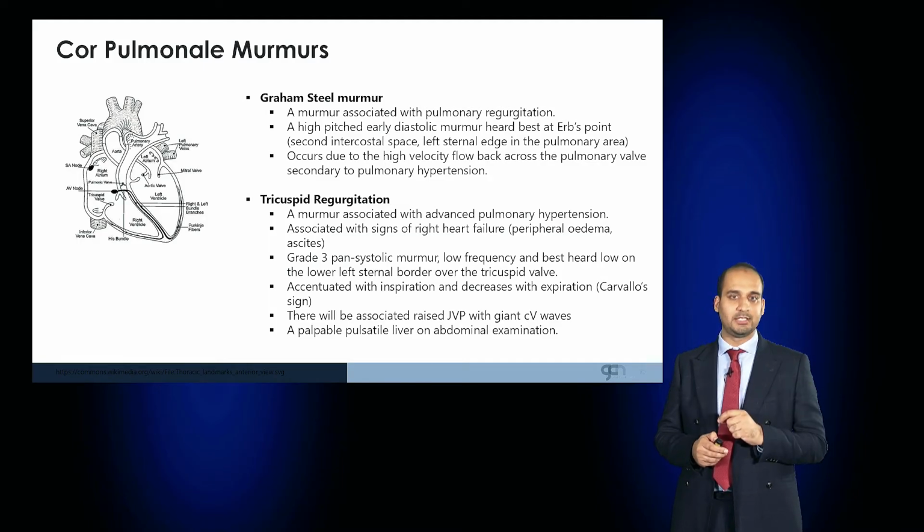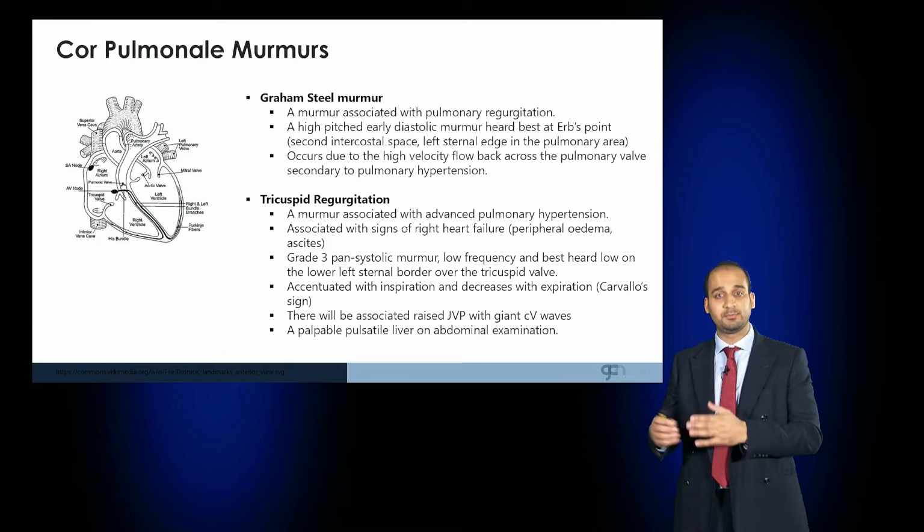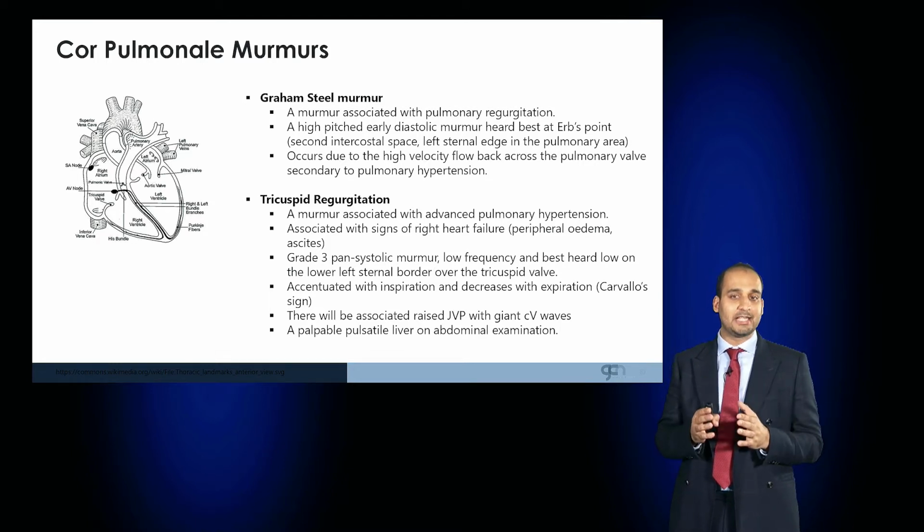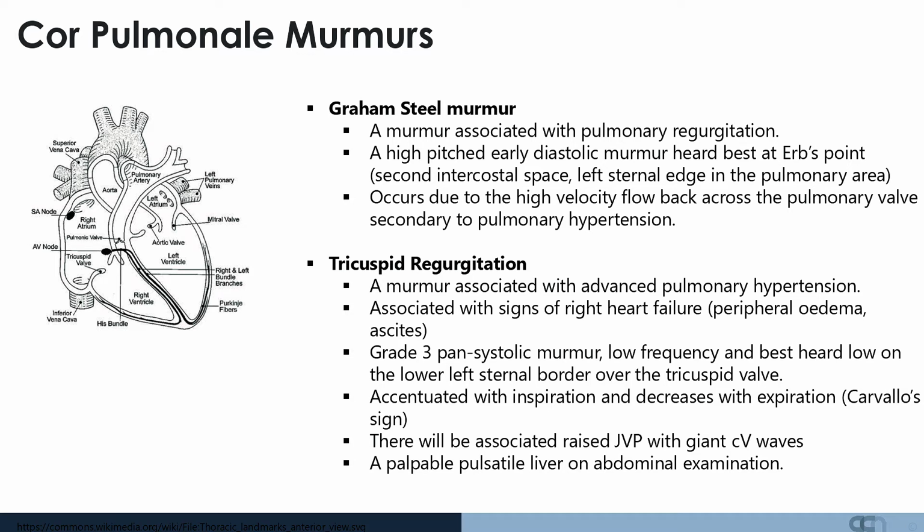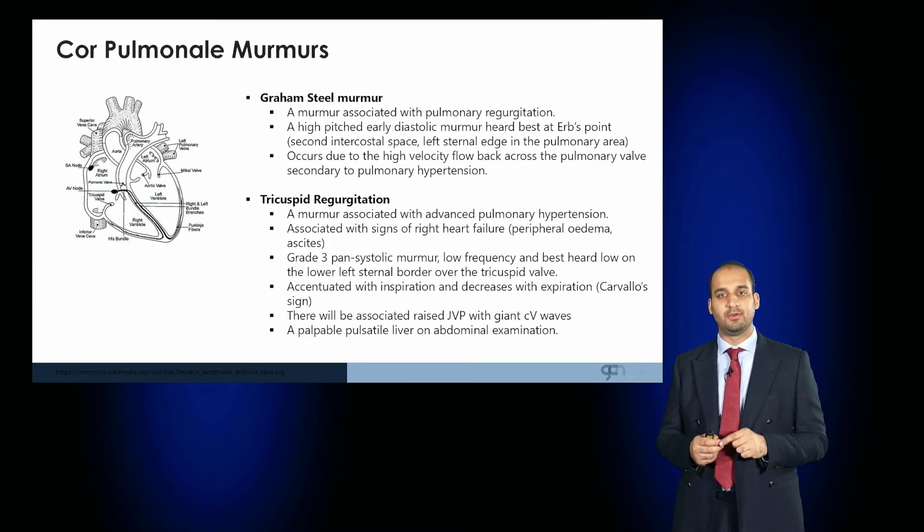The tricuspid regurgitation is the murmur associated with more advanced pulmonary hypertension, and you'd see advanced signs of right heart failure, so peripheral edema and ascites, and you'd hear a low-frequency pansystolic murmur heard over the lower left sternal border over the tricuspid valve. Both of these are right-sided murmurs, and so they would be accentuated in inspiration and decreased in expiration, and this is known as Carvallo's sign. And there'd be an associated rise in the JVP with giant CV waves.